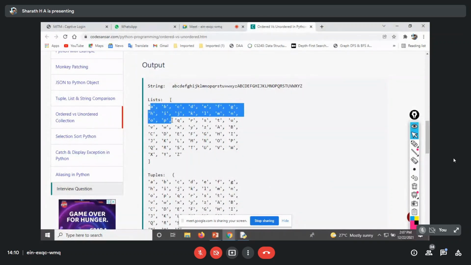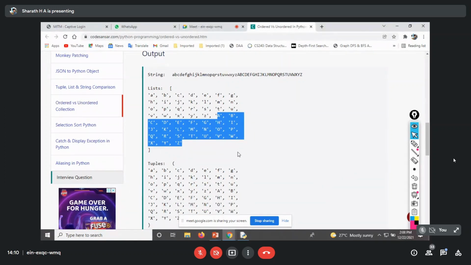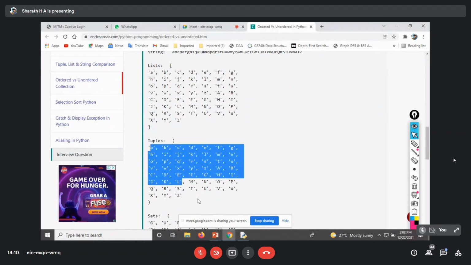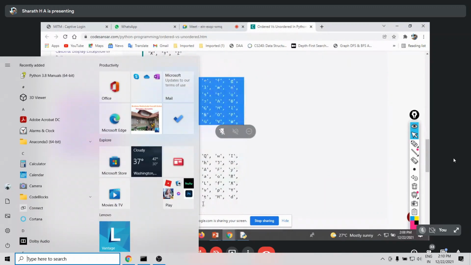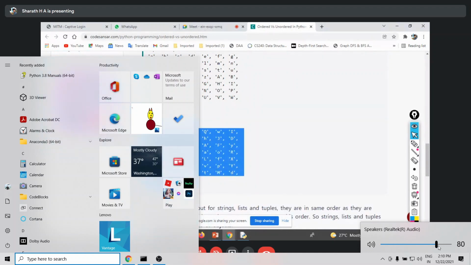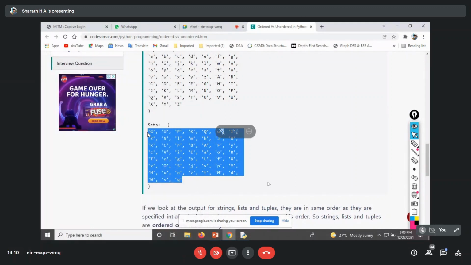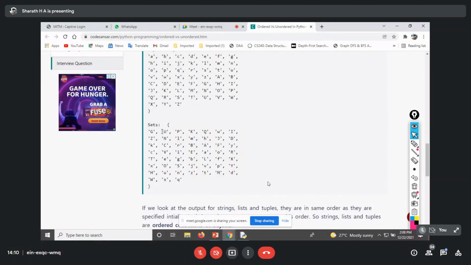Small letters followed by capital letters. Whichever order I insert, it will maintain the same order when it is displayed. In a tuple also it will maintain the same order. Whereas in sets, it won't maintain the same order, it will be a different order. You can see here G comes first, U comes next, like that. That is the difference between ordered and unordered.